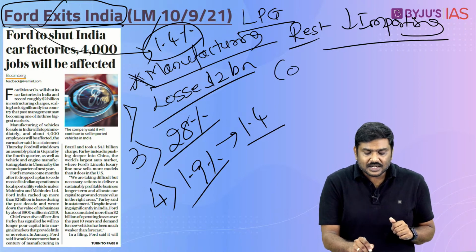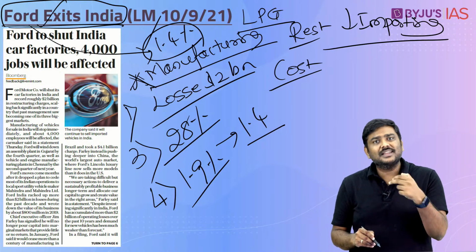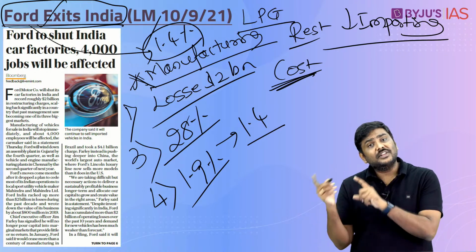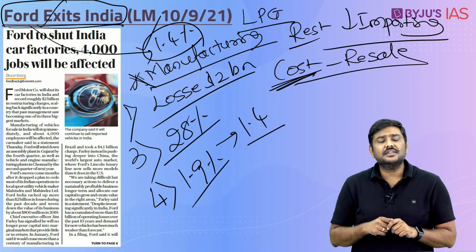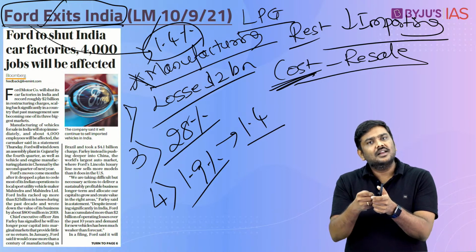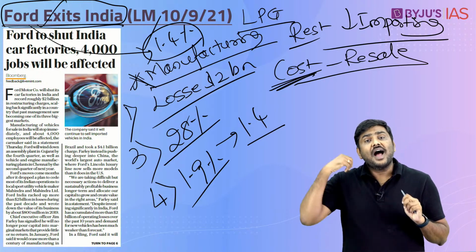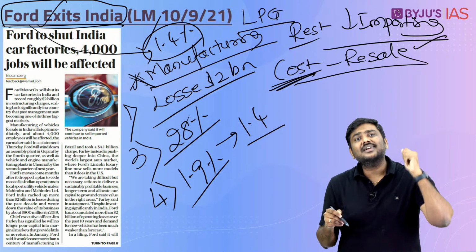One, what is the cost of this particular car, the cost to benefit ratio. That is, what is the cost of this particular car today when I buy it, and whether in the future it will have a resale value or not. I can understand this. If I invest this particular amount in purchasing a car, I will use it, let's say, for 5 years, 8 years, 10 years, whatever the number of years. After that, will I get any amount of resale value on this particular car or not?